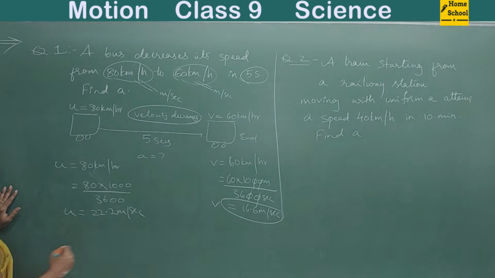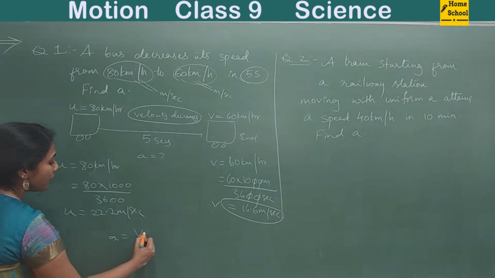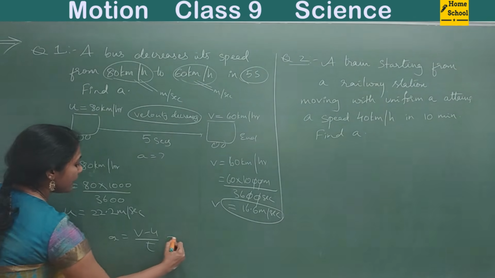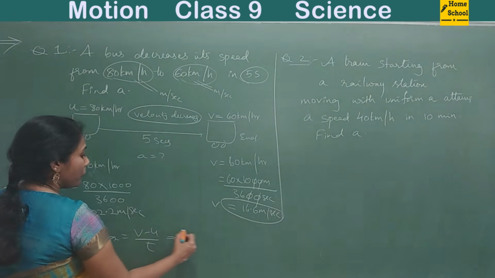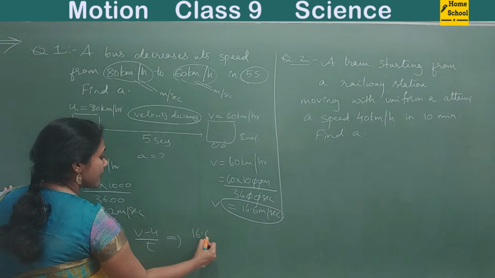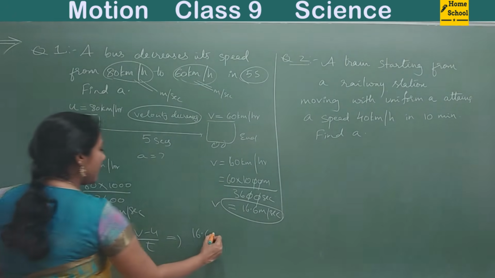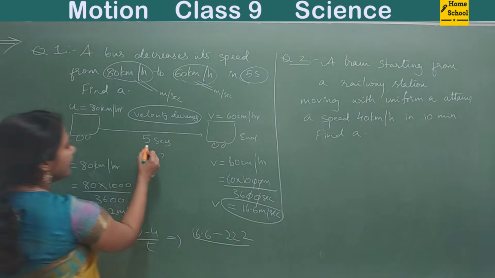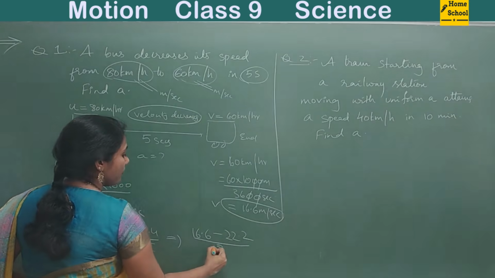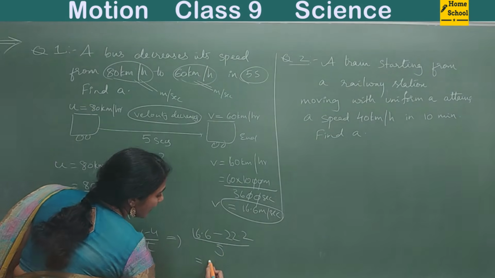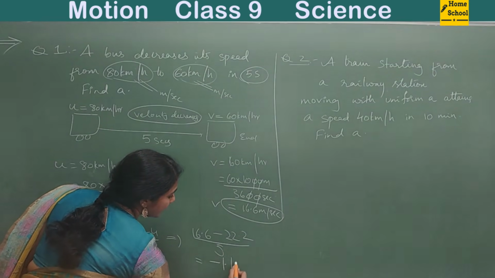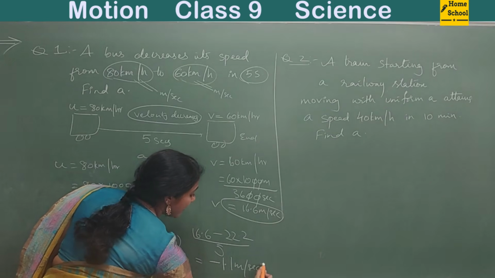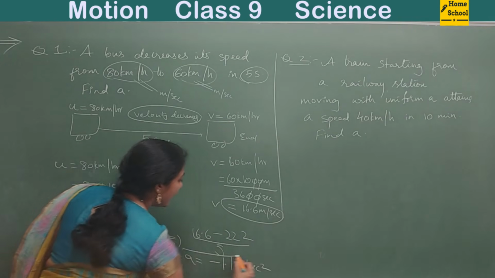That is your U. So your A is (V minus U) by T. V is 16.6 minus 22.2 divided by time in seconds, that is 5. You will get the answer around minus 1.1 meter per second square. So this is your A value.